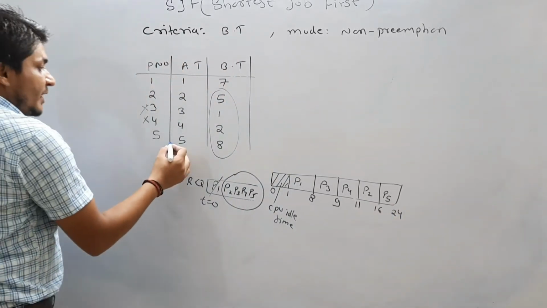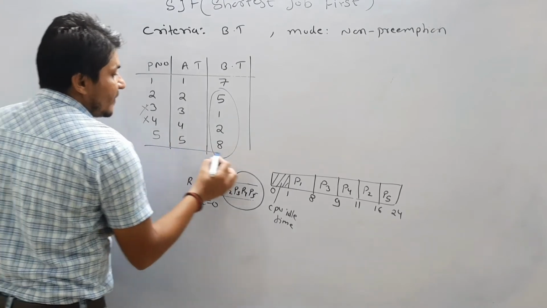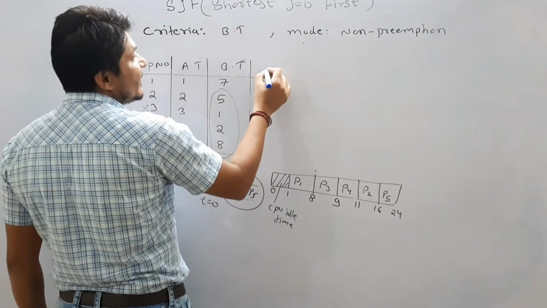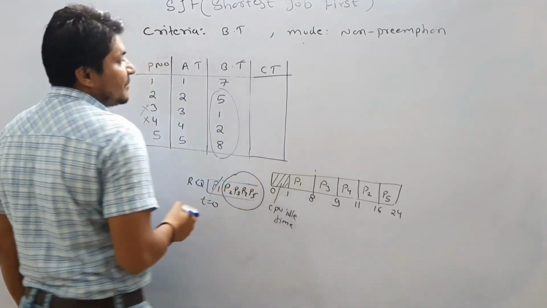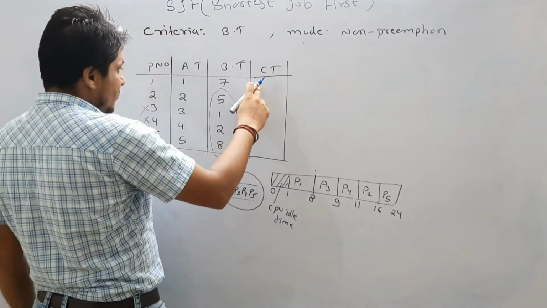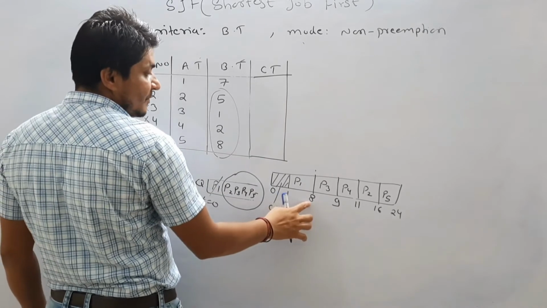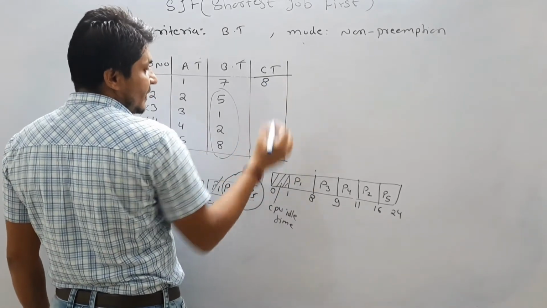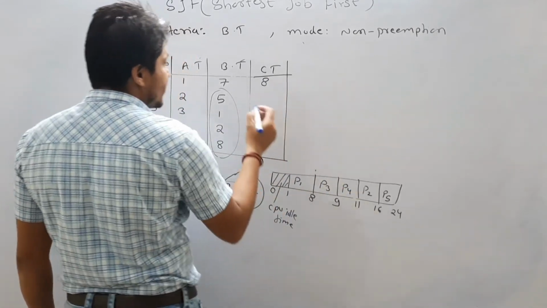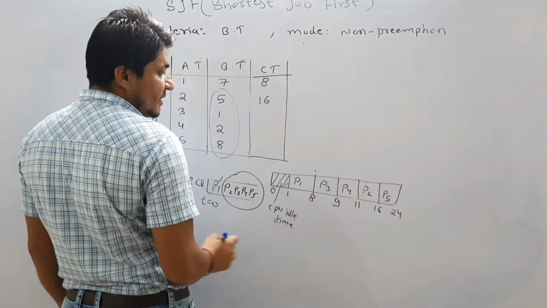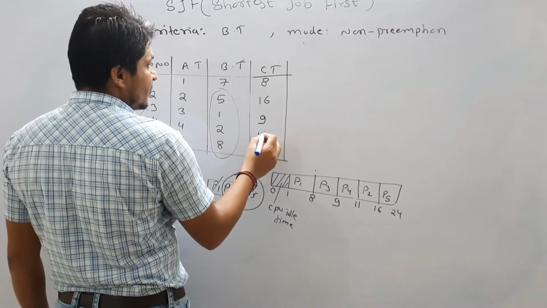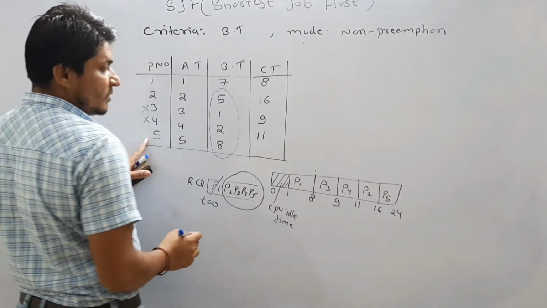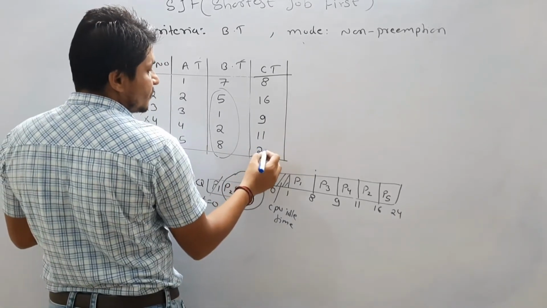Okay, now let us calculate the completion time of every process. What is the completion time of P1? P1 completion time is 8. Completion time of P2 is 16. Completion time of process P3 is 9. Completion time of process P4 is 11. Completion time of P5 is 24. Correct.